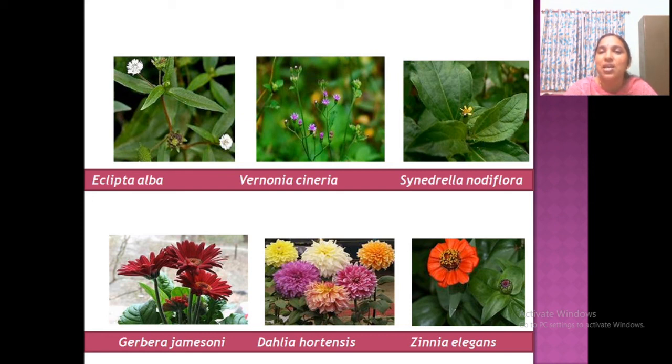Don't be confused. Some florets are there at the center. And this is our gerbera that we use for decoration purposes. This is our common dahlia and this is our zinnia. So, a huge number of plants are available in this family. You can choose any 2 from this family for your herbarium sheet.